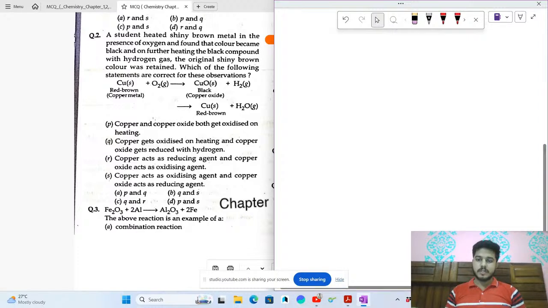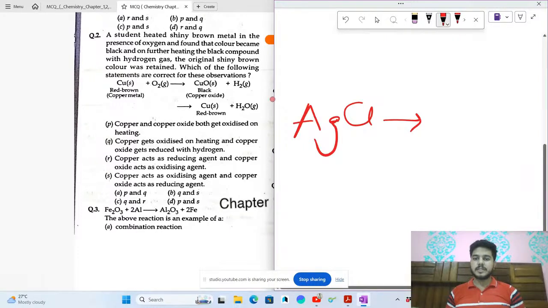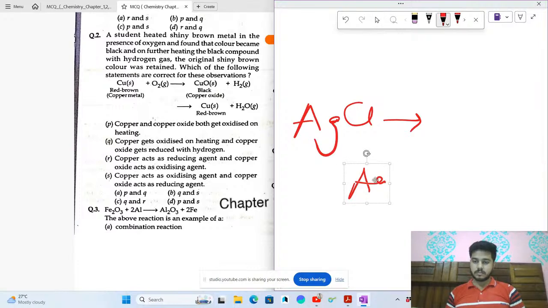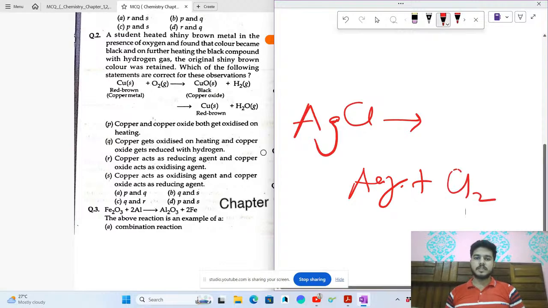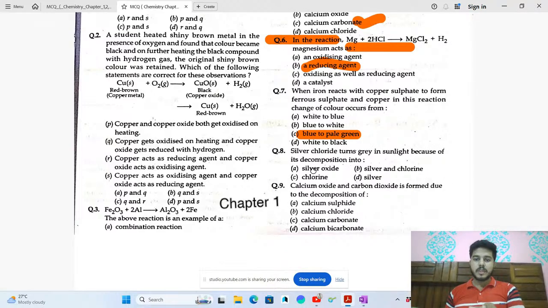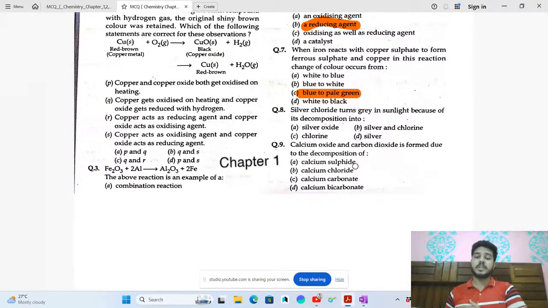How does this work? Silver chloride, AgCl, breaks into Ag plus Cl2. Okay, that's the very simple thing. So here silver chloride breaks into silver and chlorine. Okay, this is a photodecomposition reaction.